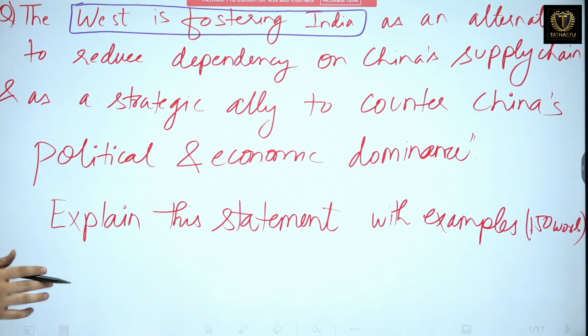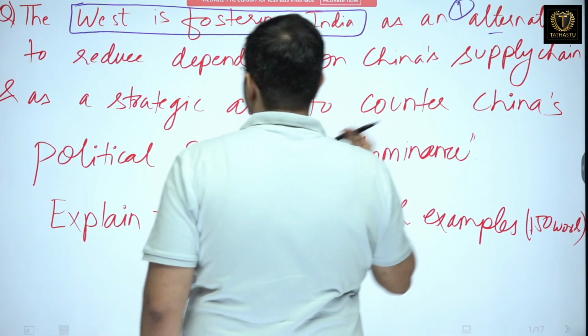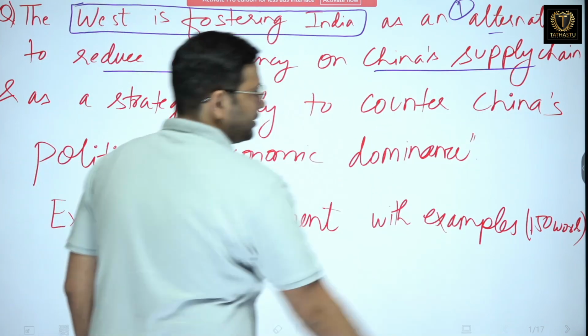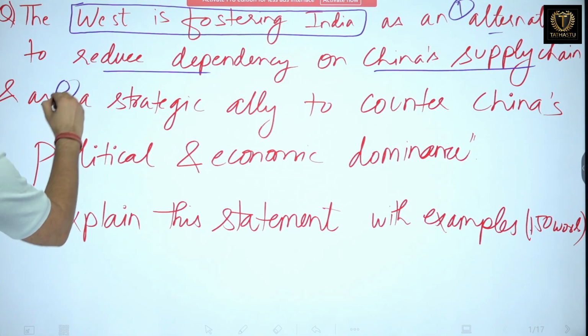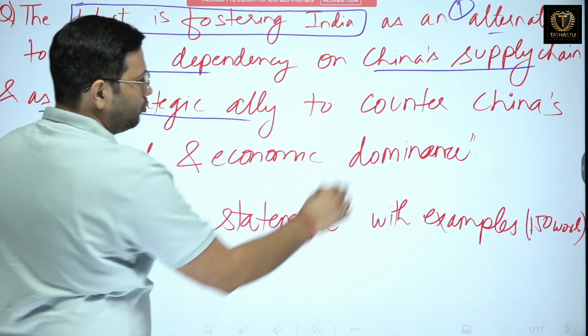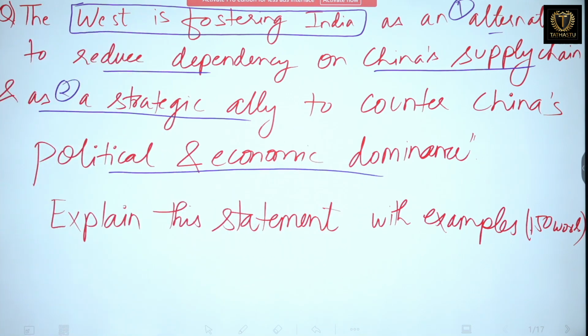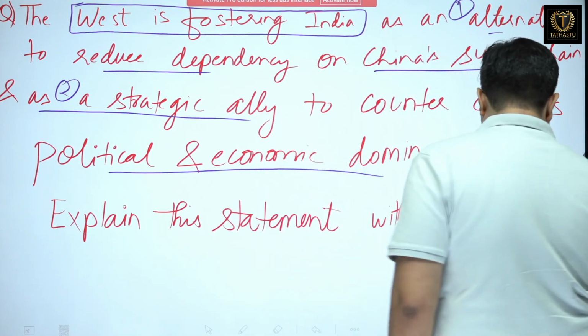How are they helping India? Why are they helping India? Number 1, as an alternative to reduce dependency on China's supply chain. The second part is as a strategic ally to counter China's political and economic dominance. So these are the 2 subparts of this question.